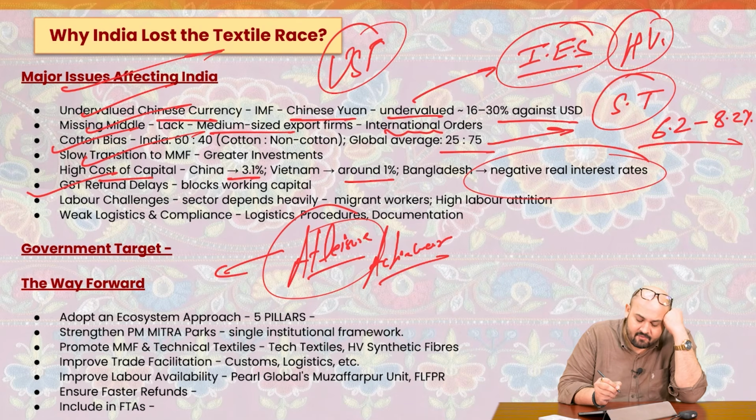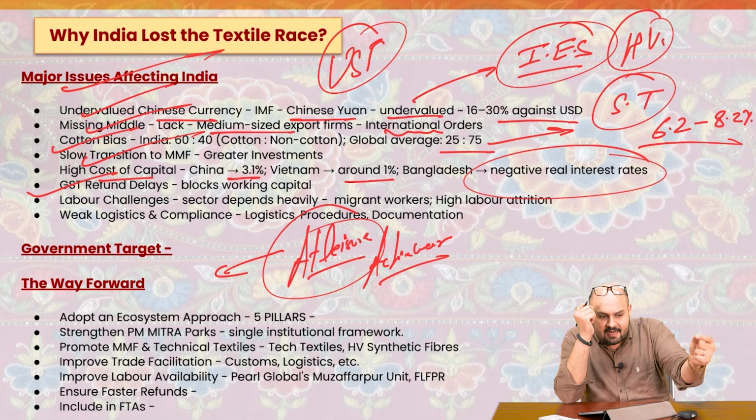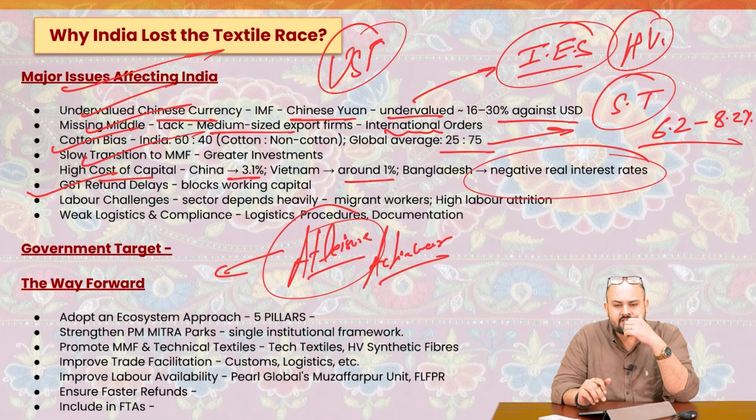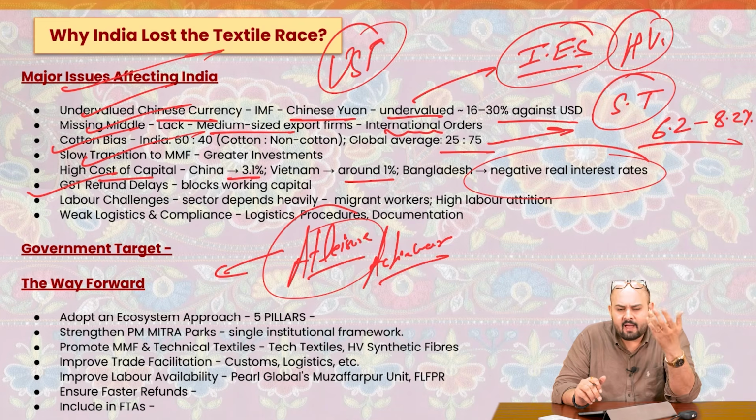Then we have GST refund delays. The input tax credit mechanism is very weak in India. People do not get their refunds in time. You have 10 workers employed in your industry, you don't have the refund, the workers would leave. They would go to another factory. They're not bound by a contract. So working capital is not there.